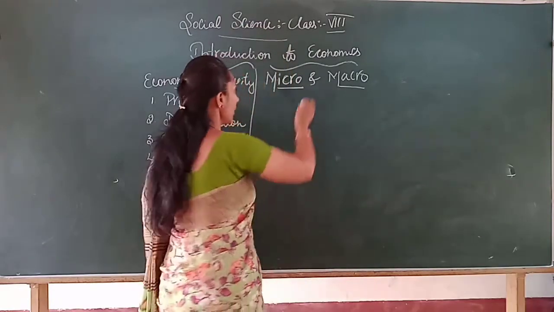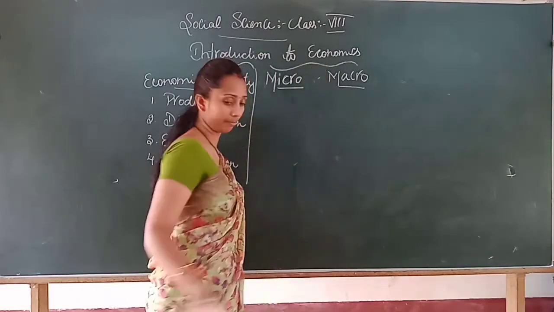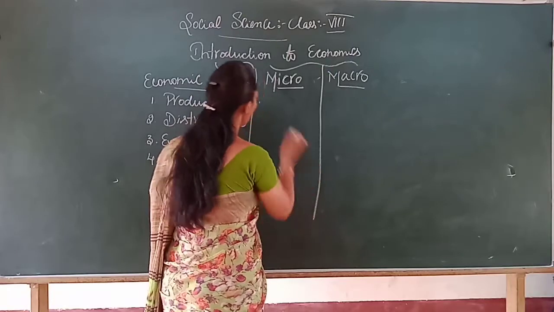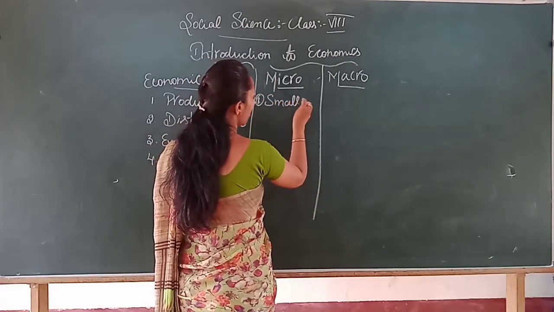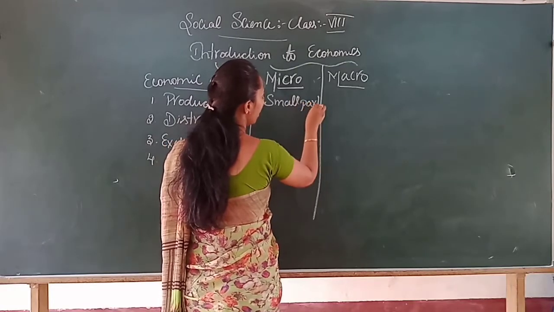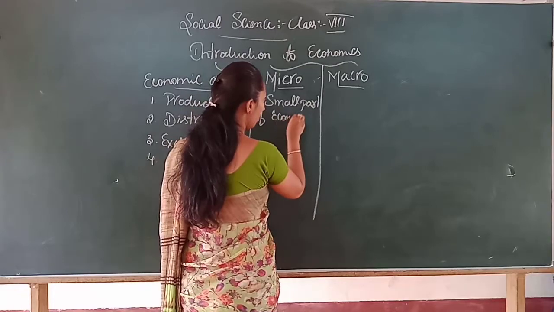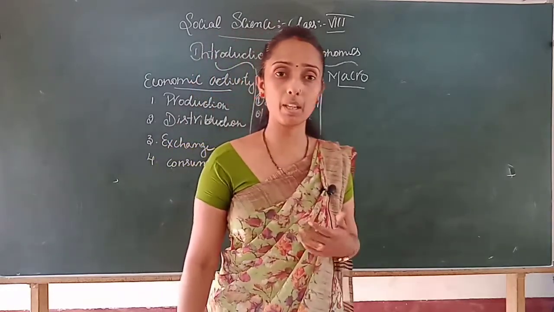What does it mean? Micro means a small part of economics. How will it study the small part of economics?